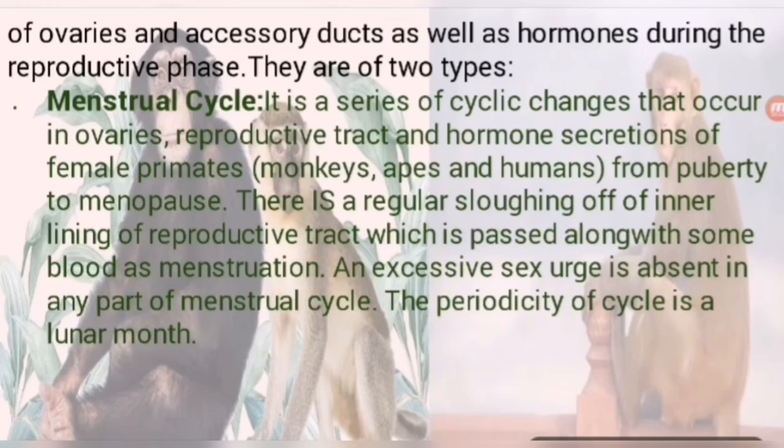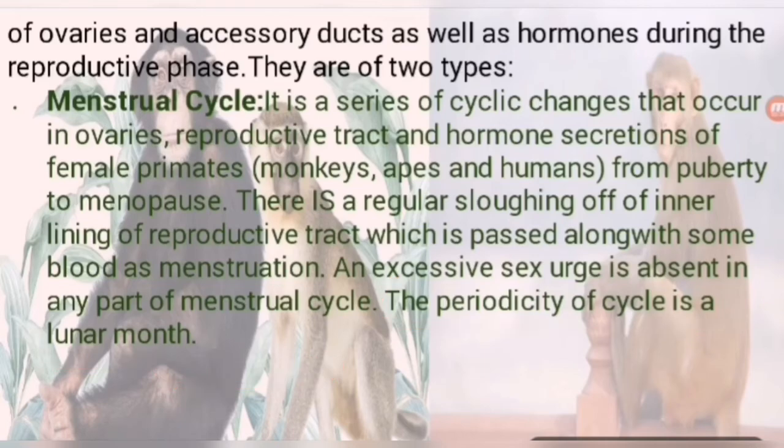An excessive sex urge is absent in any part of the menstrual cycle. The periodicity of the cycle is a lunar month.